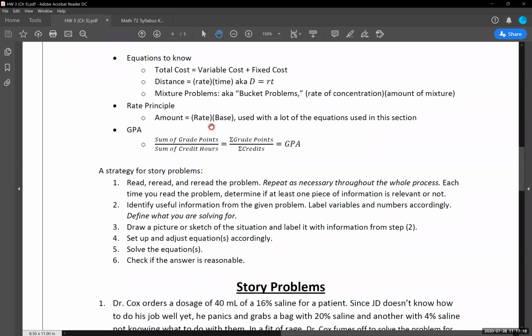So to think of, okay, what kind of a rate are we working with? What's an amount? A base could be a time. There are any number of things the base could be, but it's a very generalized equation that we are working with. The distance formula, distance equals rate times time, is actually a really great example of a type of rate problem, the rate principle that we are working with. So it's an amount of something equaling a rate times a base. This is the equation that we're going to use. I'm going to work with it very similarly to the distance, rate, time problem, except, again, just the generalized version of it. So we go back to our problem.